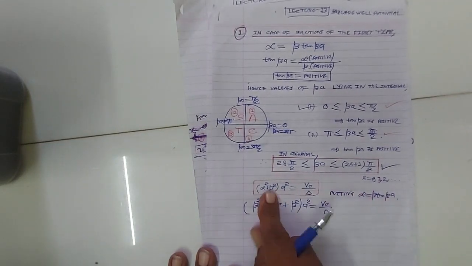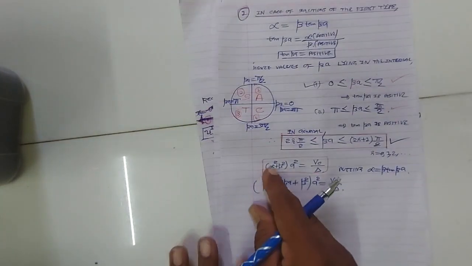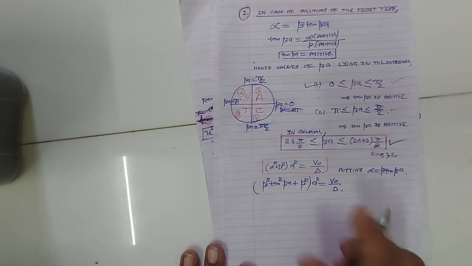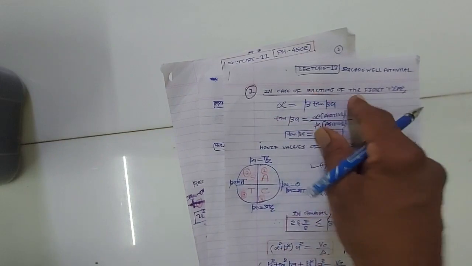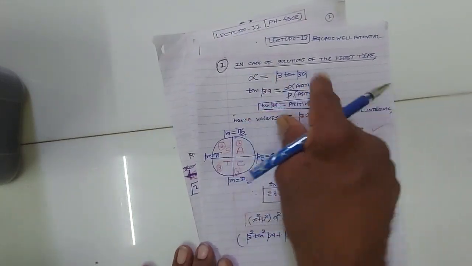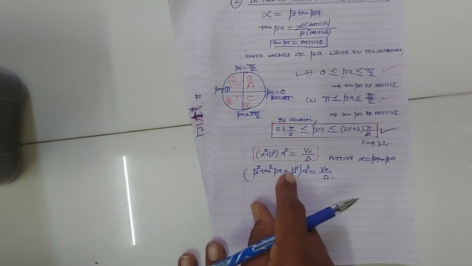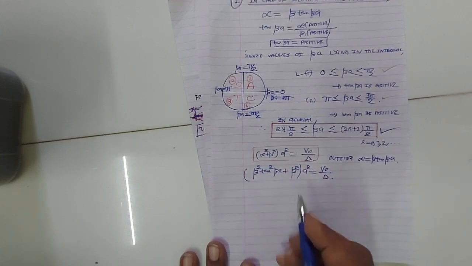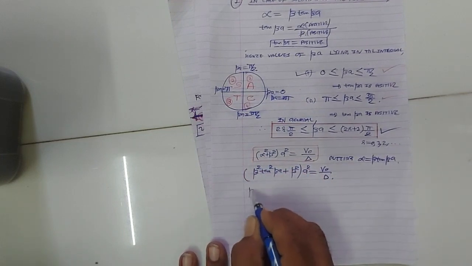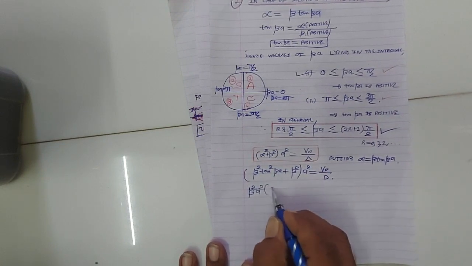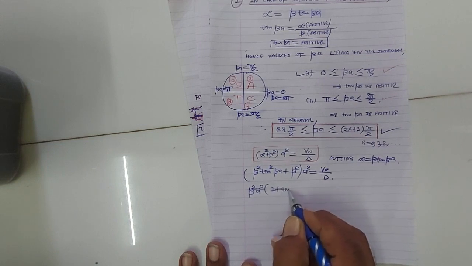So let us put alpha is equal to beta tan beta. So alpha square will be beta square tan square beta plus beta square into a square v0 upon delta. In the case of the first type of solution, alpha is beta tan beta. If you put alpha is equal to beta tan beta, we have beta square tan square beta a plus beta square a square is v0 upon delta. इसमें बीटा स्क्वायर बाहर निकालेंगे, बीटा स्क्वायर, ए स्क्वायर तो बाहर है, ब्रैकेट में आएगा 1 प्लस tan square beta a